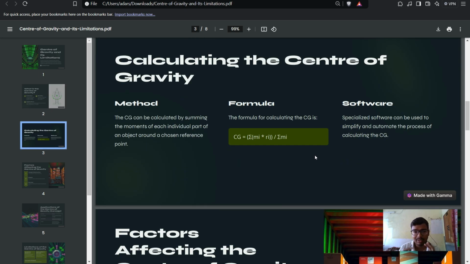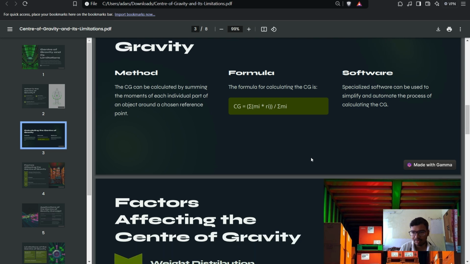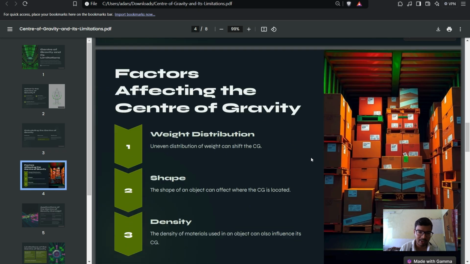To calculate the center of gravity, we generally sum the moment of each individual part of an object around a chosen reference point, and the formula is summation of mi ri divided by summation of mi. There are also some softwares used in calculating center of gravity, which can simplify and automate the process.